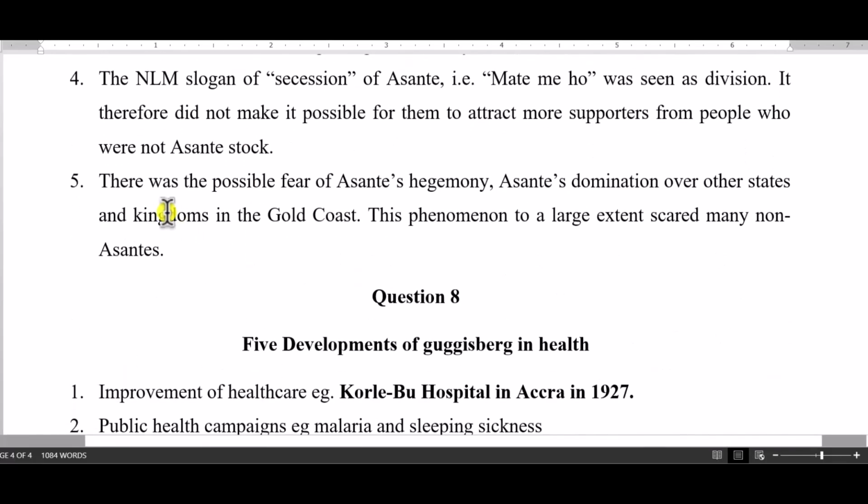Then the last one was there was a possible fear of Asante hegemony. Looking at the history from the Gold Coast up to that time, the British were successful in calming the Ashantis. The people feared that if they voted NLM, because NLM was basically an Ashanti party, what that means is that Ashanti was going to be powerful again and rule them, and they didn't want that to happen.